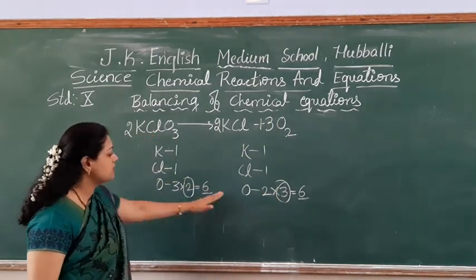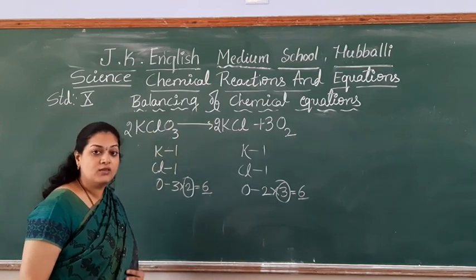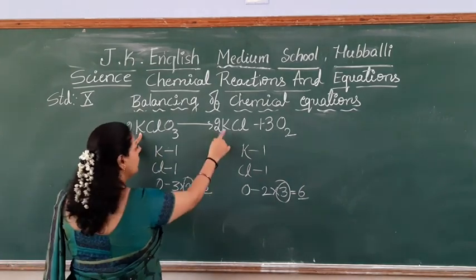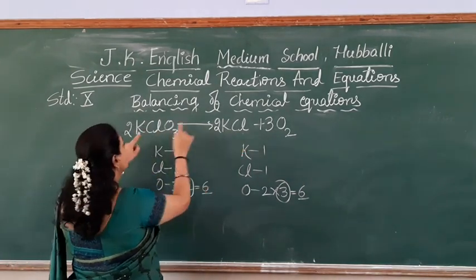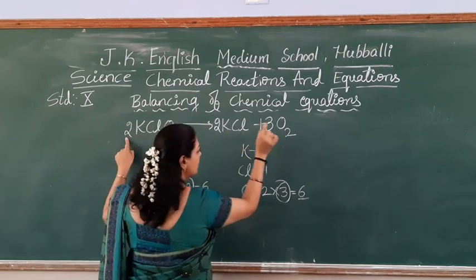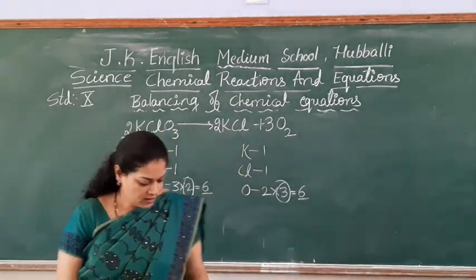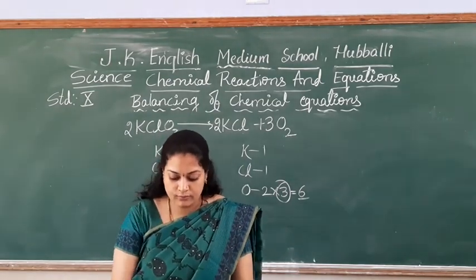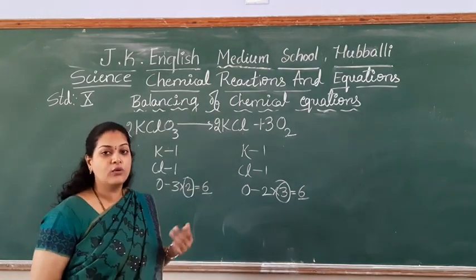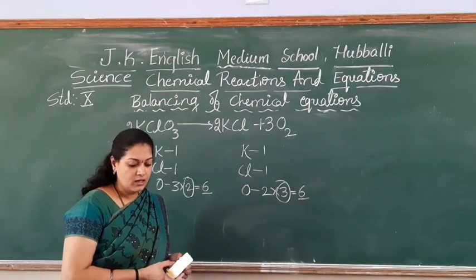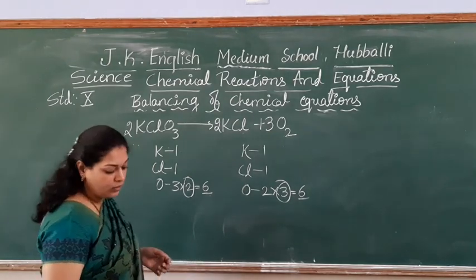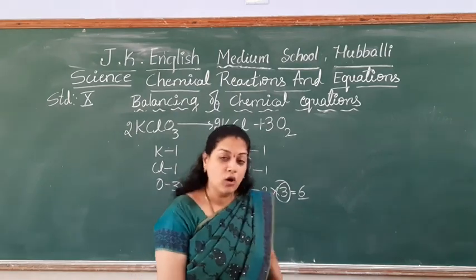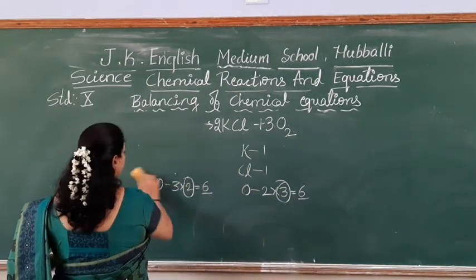Students, only writing this is not enough, here you have to write, and that is called a balanced equation. Okay, so check once again: 2K, 2K, 2 chlorine, 2 chlorine, 3 2s are 6 oxygen, 3 2s are 6 oxygen. Right students? Hope you are understanding. Okay, still more different types of compounds I have to give you as examples. Now, take out 1 or 2 as homework. That homework I will discuss and solve in the next class. Okay, take down.